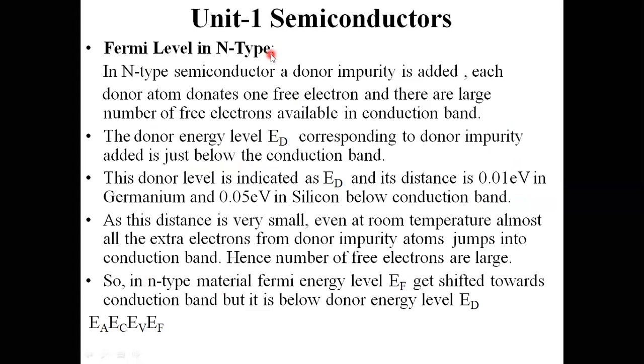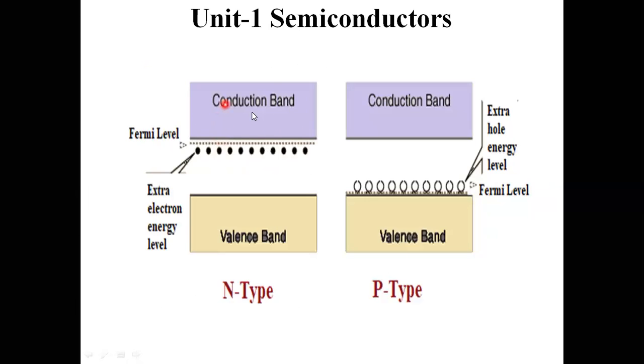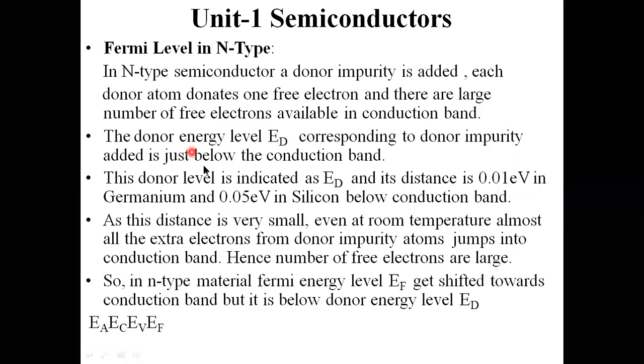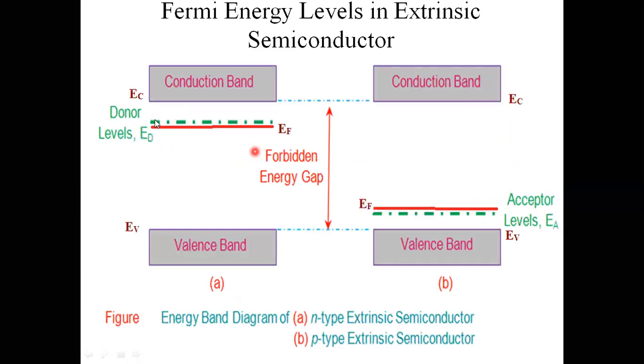And now the Fermi levels in n-type semiconductor material. In n-type semiconductor, a donor impurity is added. Each donor atom donates one free electron, and there is a large number of free electrons available in the conduction band. The donor energy level ED, corresponding to the donor impurity added, is just below the conduction band. The donor impurity energy level is indicated with ED here, just below the conduction energy level EC.